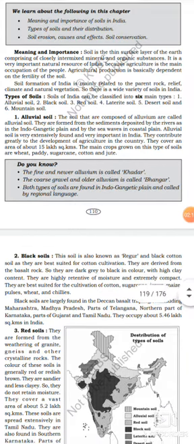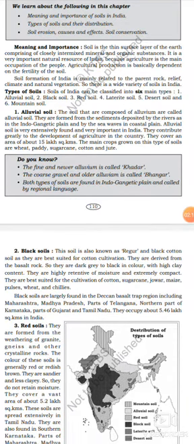First one, alluvial soil. Second one, black soil. Third one, red soil. Fourth one, laterite soil. Fifth one, desert soil. And sixth one, mountain soil. Let's see now one by one.